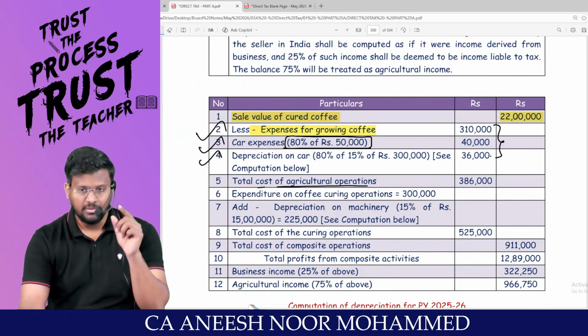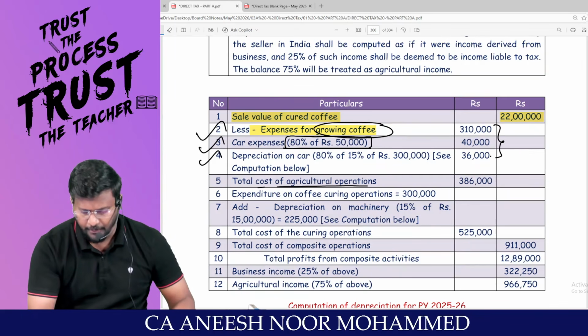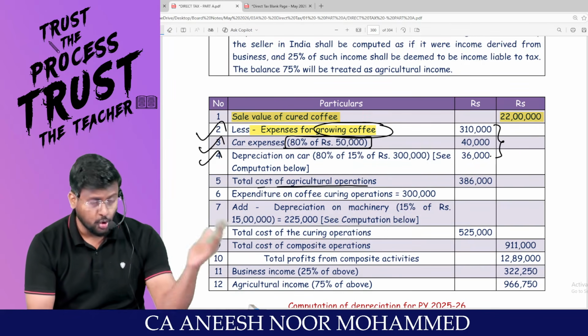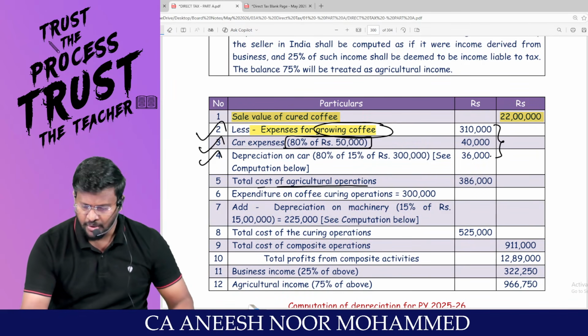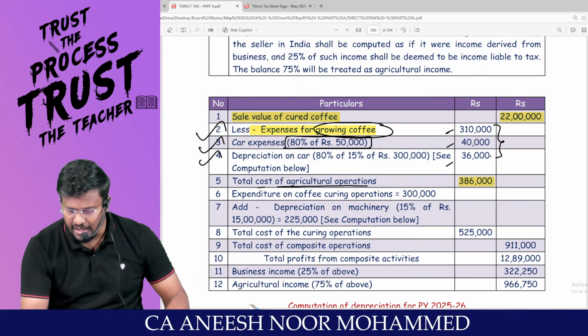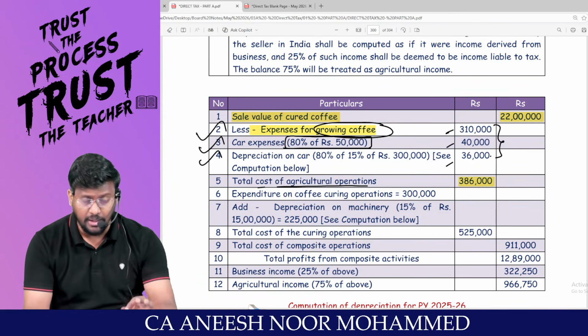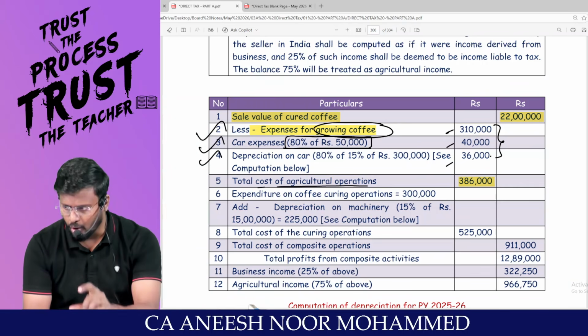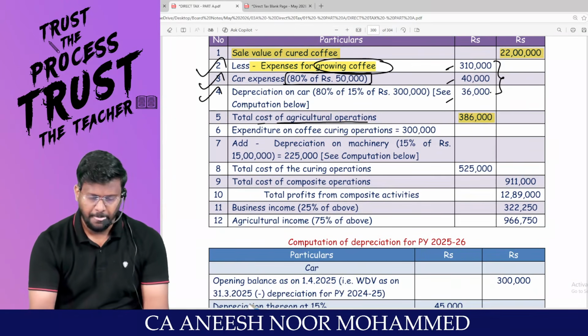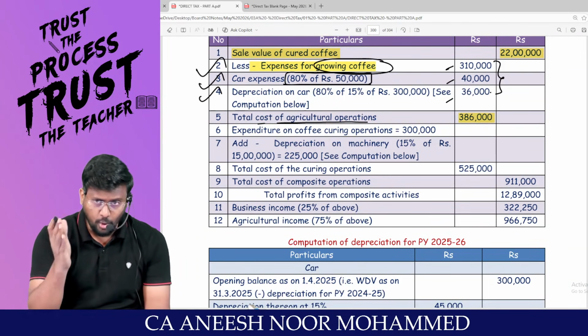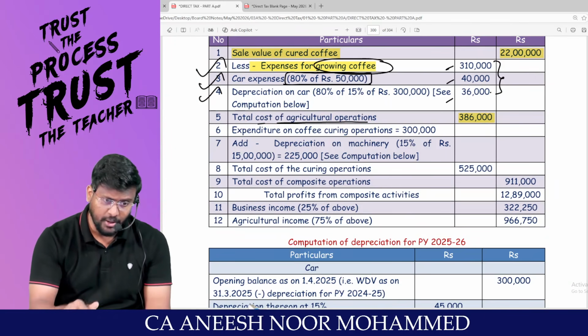So the total cost of agricultural operation. Look, 3,10,000 is for growing coffee. The car has been used not for curing, for the purpose of what? Growing. So 3,10,000 plus 40,000 plus 36,000 comes to 3,86,000, the total expenditure attributable to growing coffee.